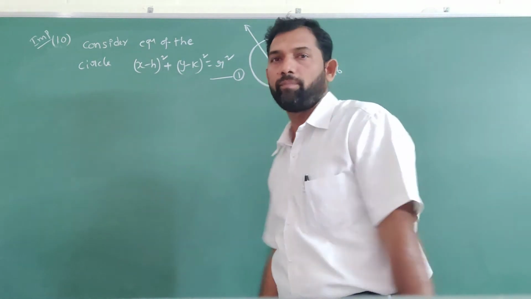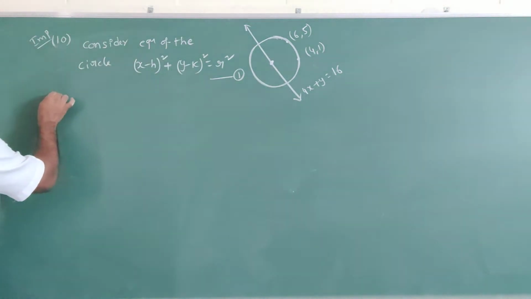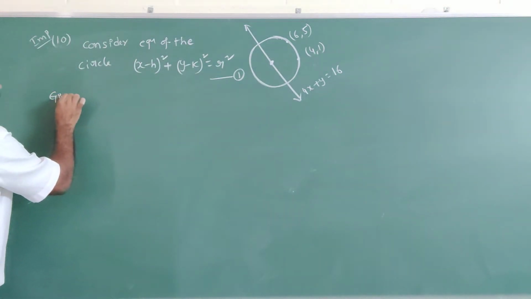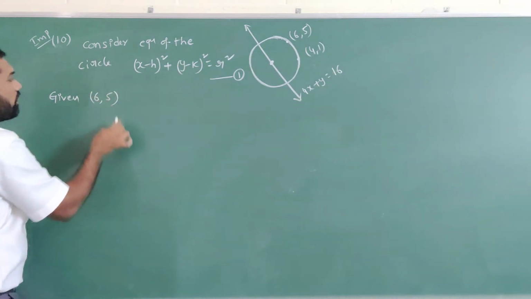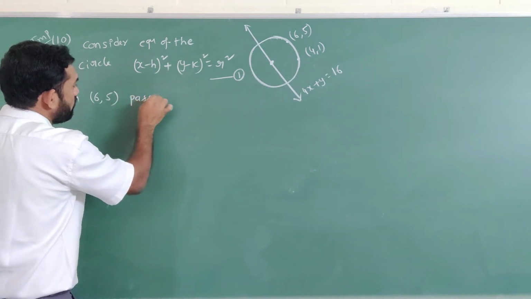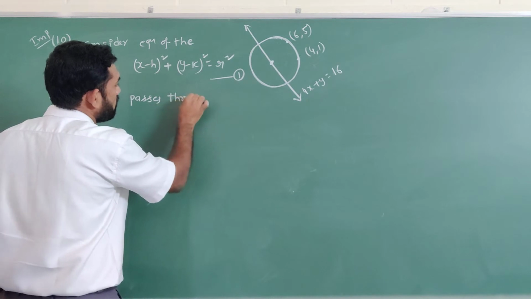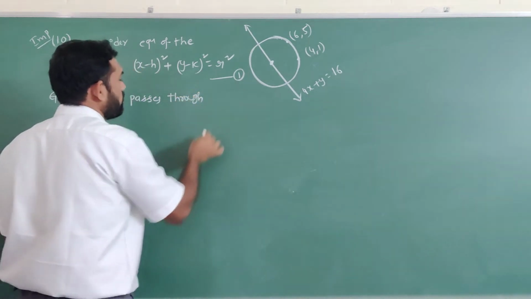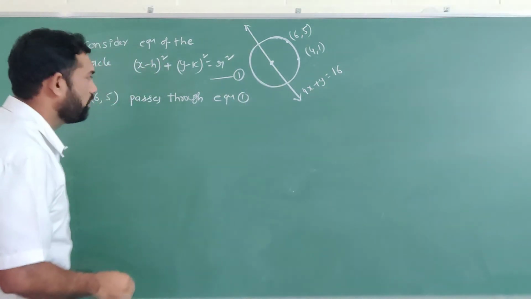Now, given the point (6, 5), it passes through equation number 1.